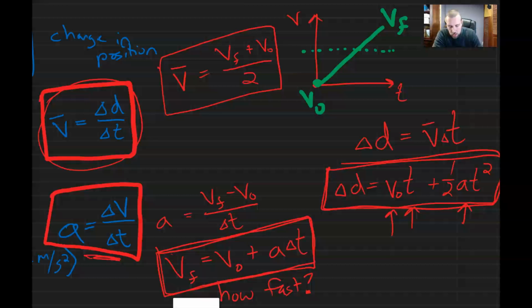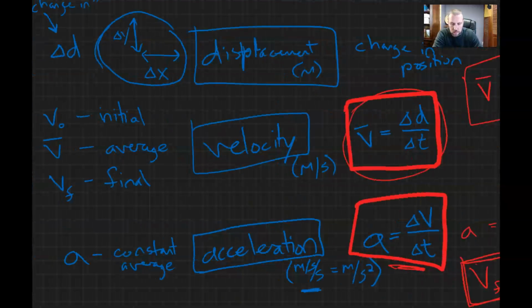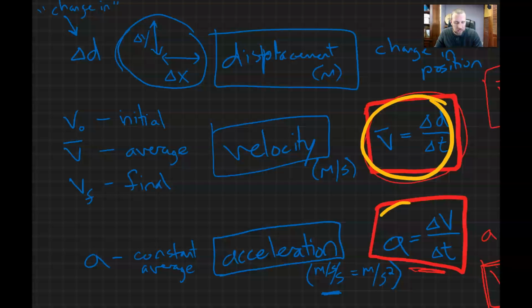This will tell us where that object is as long as we have initial velocity, time, and acceleration. Okay? So, a couple highlights. Again, we have displacement, so delta D. We have velocity, which could be initial velocity, which is what it started as, final velocity, what it ended as, and average velocity, which are noted as such, and acceleration. Those are kind of the three big names of the game right here. The acceleration is always going to be constant or zero for what we're looking at. Velocity is that displacement over time. Acceleration's the change in velocity over time, specifically the change in velocity over time.